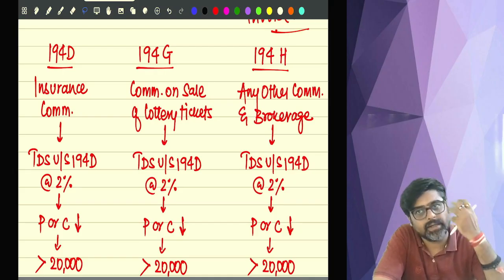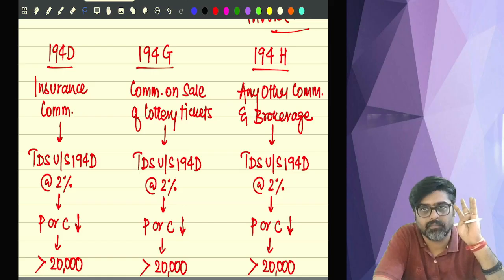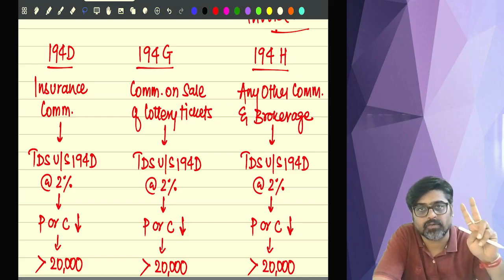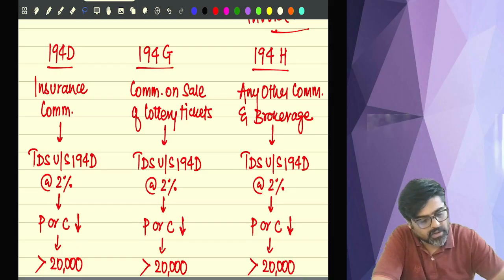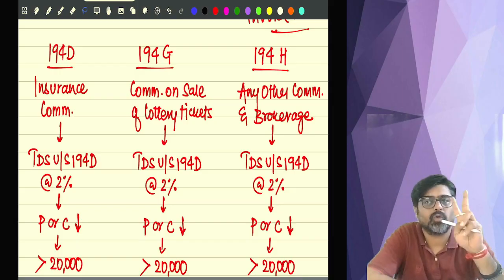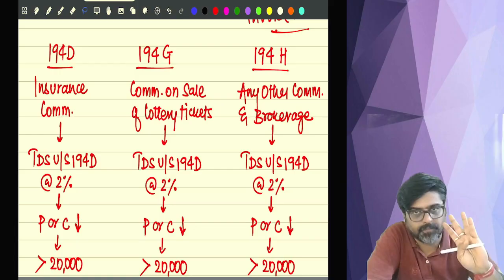Okay. So any type of commission or brokerage is there. On that, the TDS will come at the rate of 2% at the time of payment or credit, whichever happens earlier. Now here in 194H, there are two exceptions which you are supposed to keep in mind.